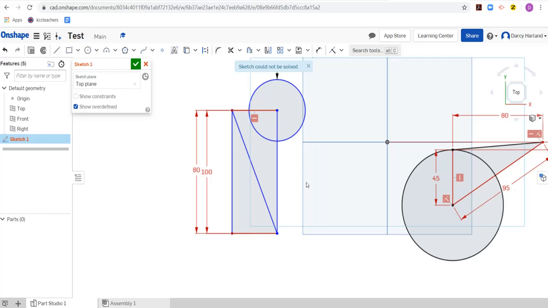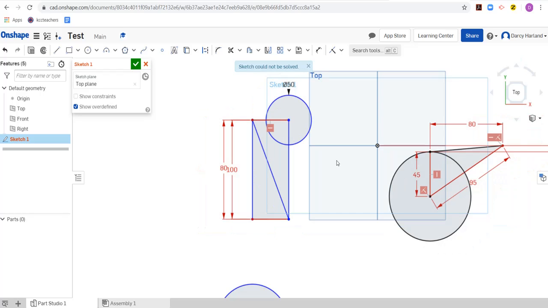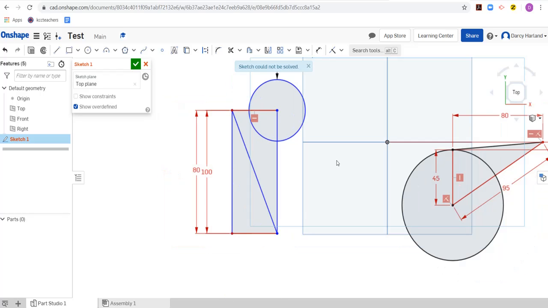So the issue really is when you're getting these red lines, and you can see I've got some on the screen already. When you get some of these red measurements, red lines on the screen, what it's really indicating is that you're telling the computer two pieces of information that both can't be true at the same time. Okay, so there are two pieces of conflicting information about one of the measurements or about one of the sizes or one of the points on Onshape. And the computer will highlight those two things for you with the red things, which kind of makes it easy to figure out which ones might be wrong.